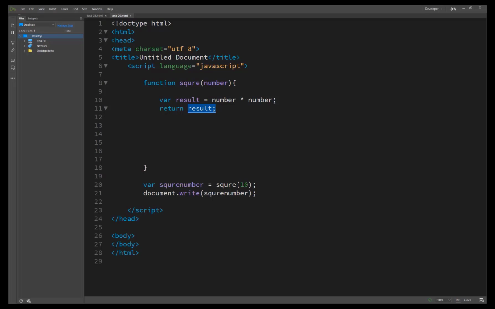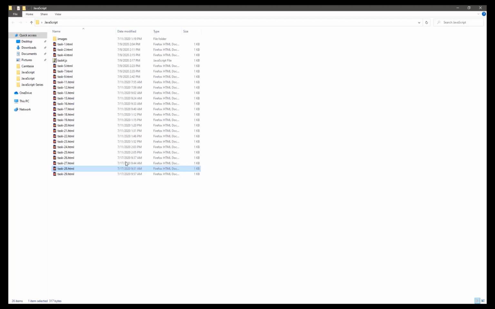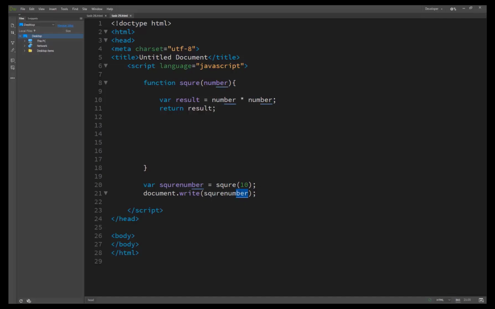The 100 is returned in the square, so square will be 100, so the value will be 100, and it's automatically assigned to the square number. When we print it with document.write, the square number value is 100. We checked it and you will see the result here is 100. Then we change our value to 7, and you will see the result is 49.